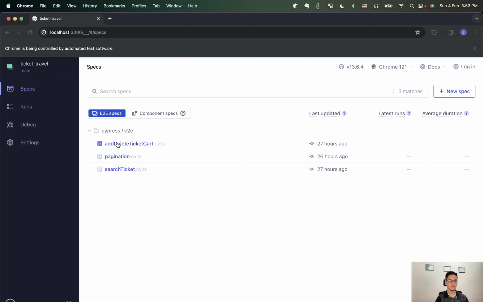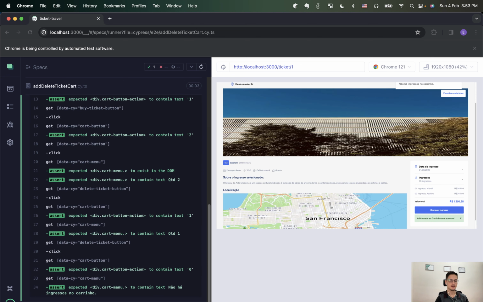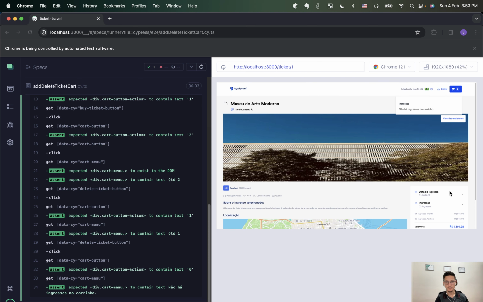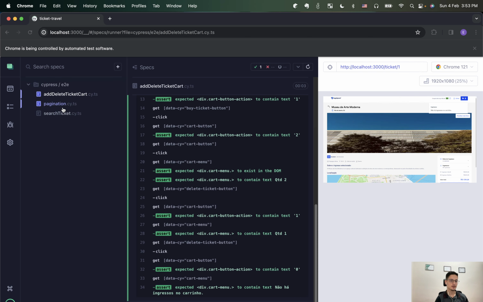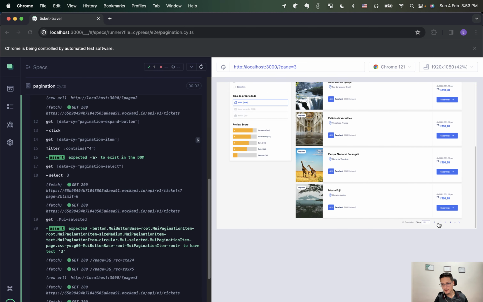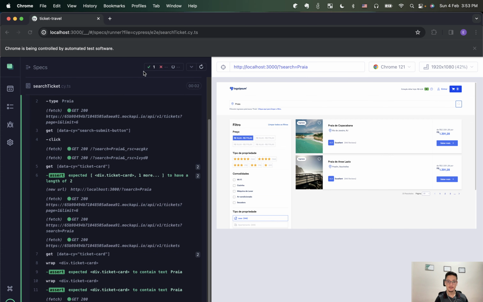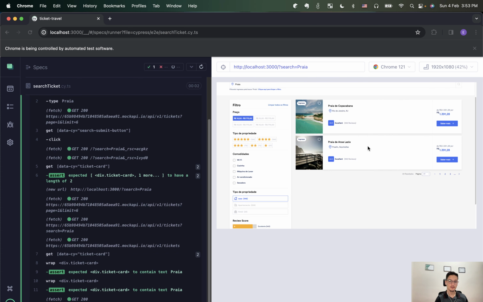For example, the flow of adding and deleting tickets in the cart will add and delete tickets in the cart, and it will ensure that the platform is working correctly. And look, it was added and also deleted. I also created a test for the pagination, where it paginates using these buttons and also this button, and checks that it is working correctly. And I also created a test for ticket search, where it will search for Prior and see if it returns two tickets with the title Prior.